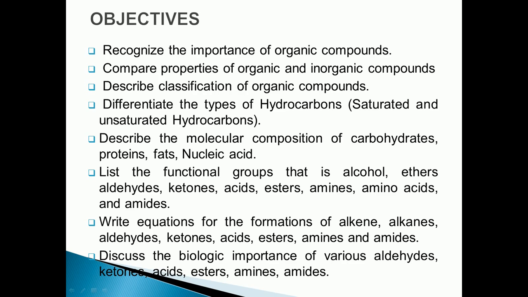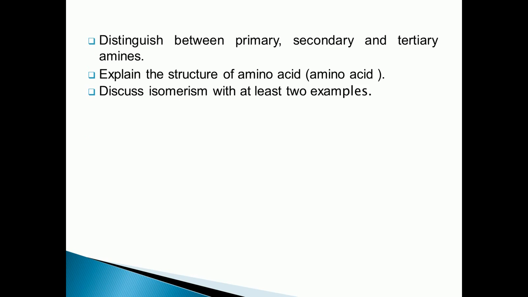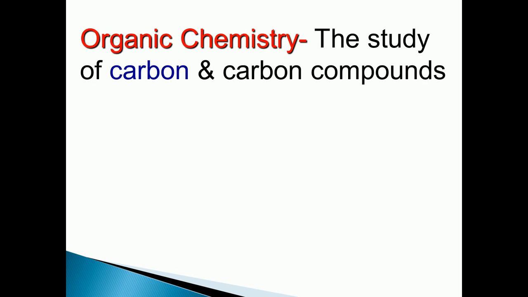Write equations for the formation of alkenes, alkanes, aldehydes, ketones, acids, esters, amines and amides. Discuss the biological importance of various aldehydes, ketones, acids, esters, amines and amides. Distinguish between primary, secondary and tertiary amines and explain the structure of amino acid. Discuss isomerism with at least two examples. So all these are the course objectives, and inshallah we will cover all of them in a few lectures. Okay, so let's make a start.